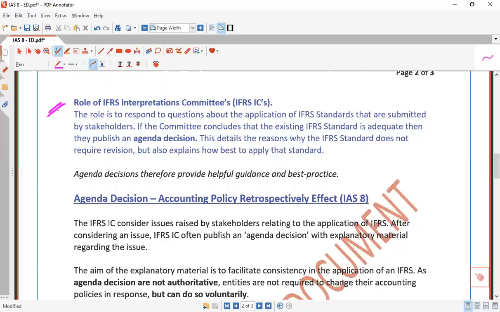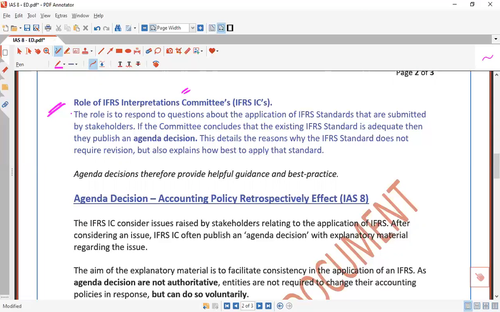That is not part of IFRS. If the board considers that the issue is important, then the board has the right to issue a discussion draft, then an exposure draft, and then change IFRS. So do remember, the Interpretation Committee doesn't have the scope to change accounting standards.